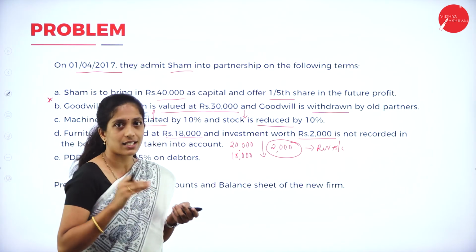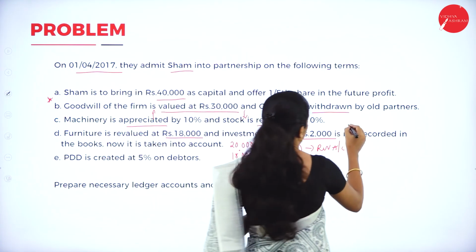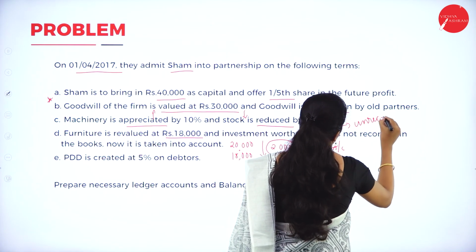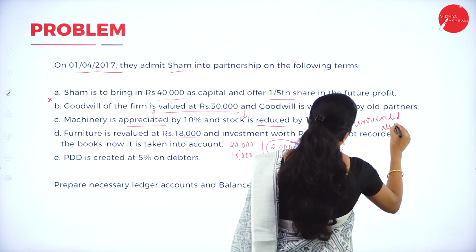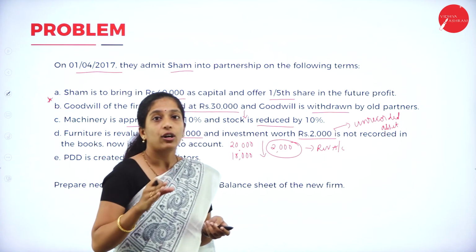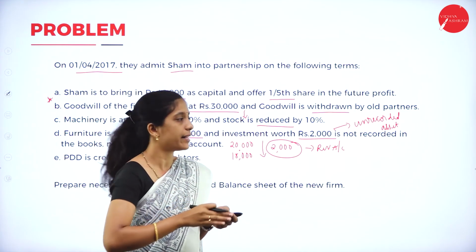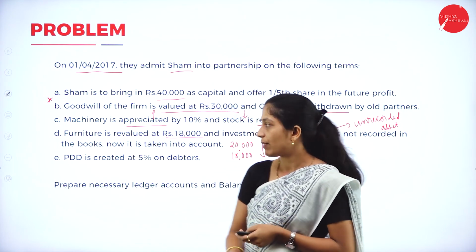So investment is an asset. So it is an unrecorded asset. So where are we going to record the unrecorded asset? In the revaluation account, on the credit side. Now we have to consider that investment.